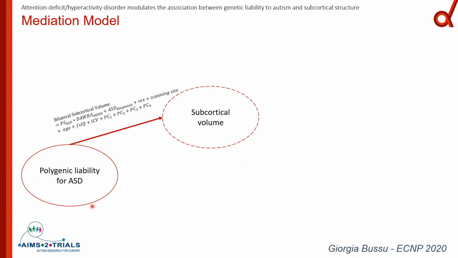And in particular, in this study, we were interested in the social traits as measured by the social responsiveness scale. And so we wanted to know whether the polygenic liability for autism could predict the social traits per se, but also whether this association was mediated by subcortical phenotype. And that's why we call this a mediation model. And this is tested through regression modeling.